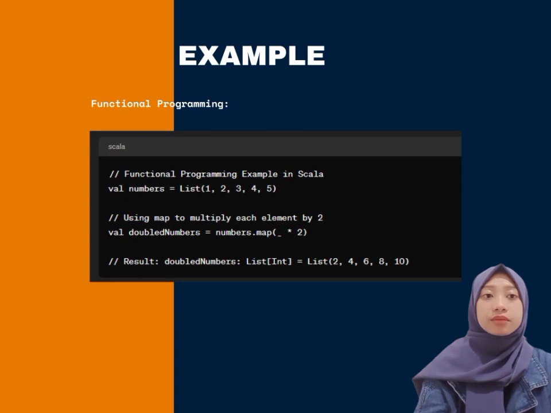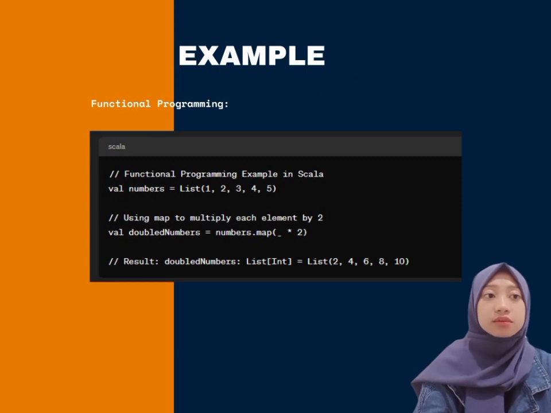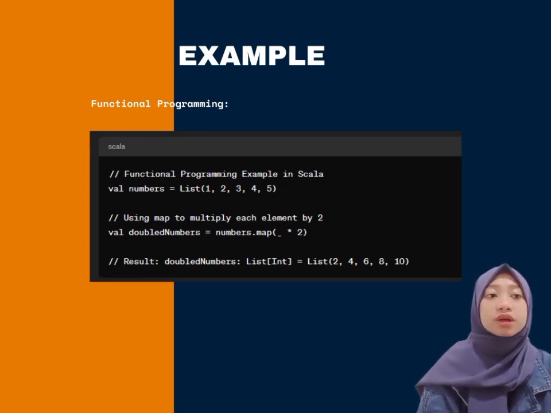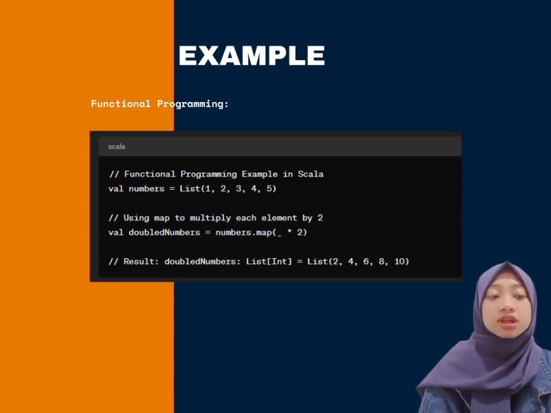Next, the example of functional programming. Imagine you have a list of numbers 1, 2, 3, 4, and 5. In functional programming, you want to double each number in the list. Instead of looping through each number and doubling it one by one, functional programming allows you to use a function called map. This function takes another function as input and applies it to each element in the list. So, in our example, we use map with a simple function, multiply each number by 2. The result is a new list where each number from the original list has been doubled: 2, 4, 6, 8, and 10.